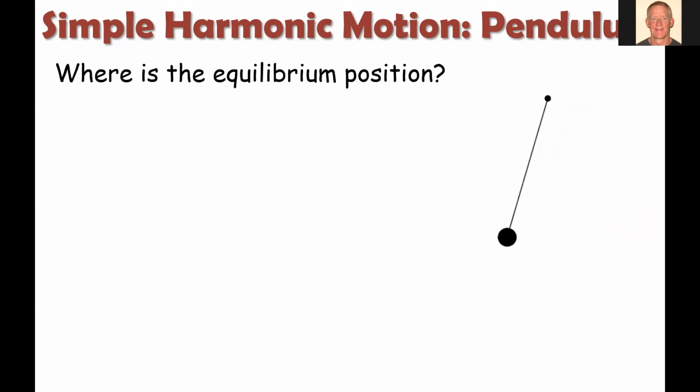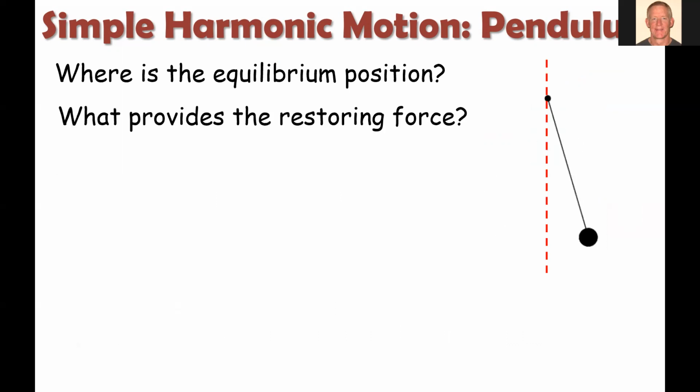Well, let's look at another classic example of simple harmonic motion, the pendulum. So where is its equilibrium position? Well, it's going to be right in the center. If you let that pendulum swing and die down over time, it's going to come to rest hanging vertically, straight down. So what provides the restoring force?